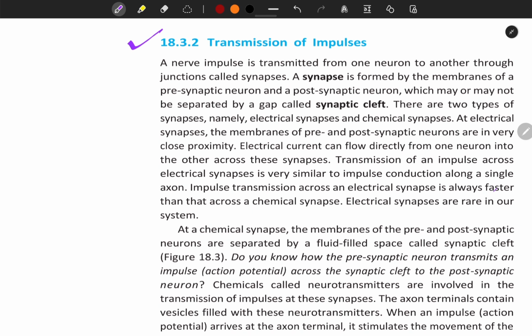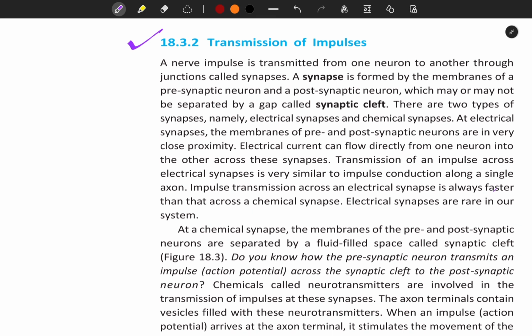18.3.2 Transmission of impulses. A nerve impulse is transmitted from one neuron to another through junctions called synapses. A synapse is formed by the membranes of a presynaptic neuron and a postsynaptic neuron, which may or may not be separated by a gap called a synaptic cleft. There are two types of synapses, namely electrical synapses and chemical synapses. At electrical synapses, the membranes of the pre and postsynaptic neurons are in very close proximity. Electrical current can flow directly from one neuron into the other across these synapses.